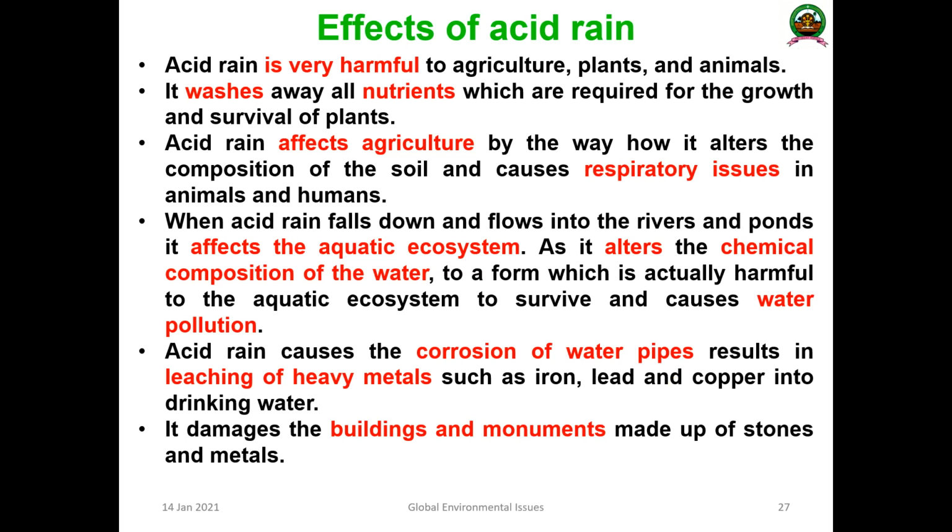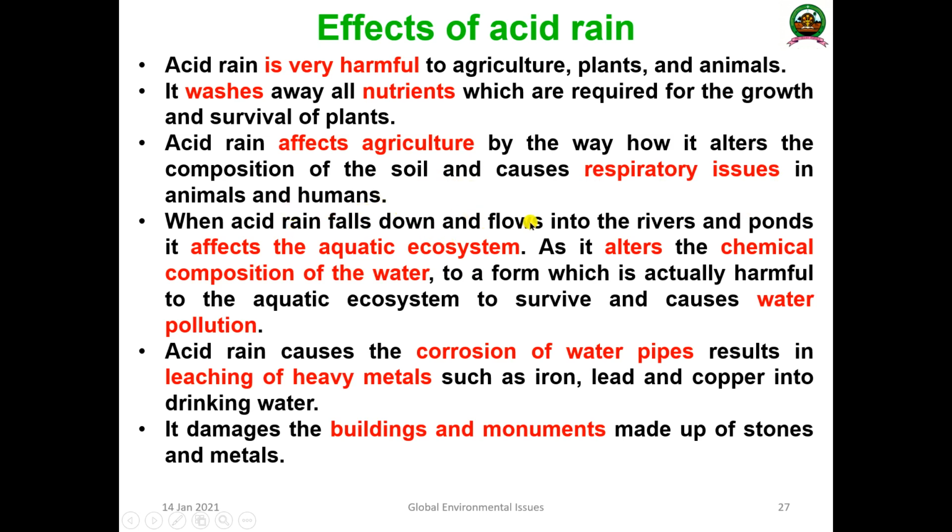Okay, then what are the effects of this acid rain? Acid rain is very harmful to agriculture, plants and animals. It washes away all the nutrients which are required for the growth and survival of the plants. Acid rain affects agriculture and causes a lot of respiratory issues to humans and animals.